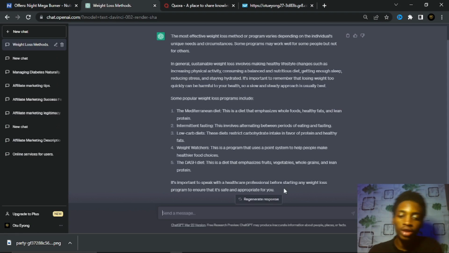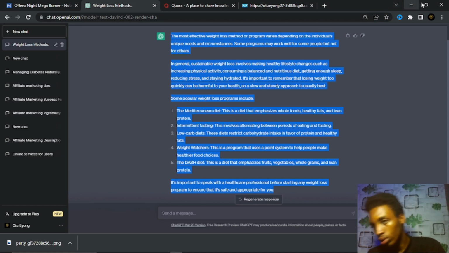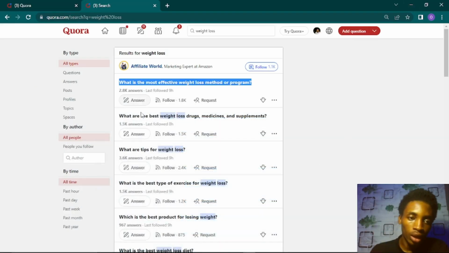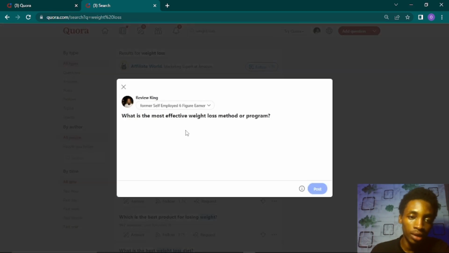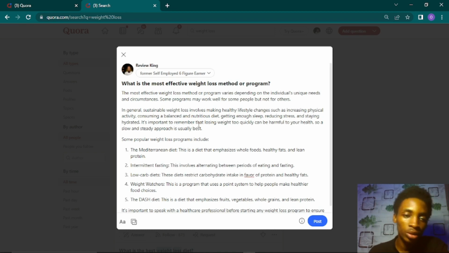So you can see right here, ChatGPT has provided us with an answer. We are just going to copy this, and then return back to our question right here and click on answer. Then we're just going to paste that in there. You can see the most effective weight loss method or program varies depending on the individual's unique needs and circumstances. Some programs may work well and some others may not. In general, sustainable weight loss involves making healthy lifestyle changes such as creating physical activity and so on.